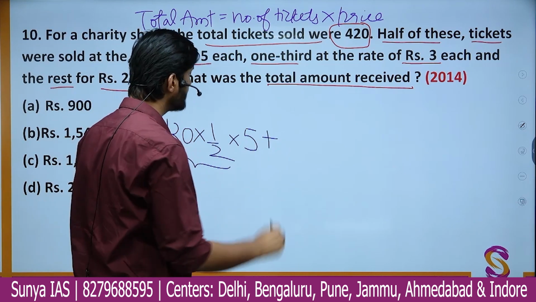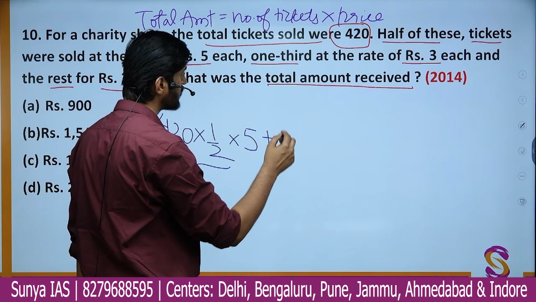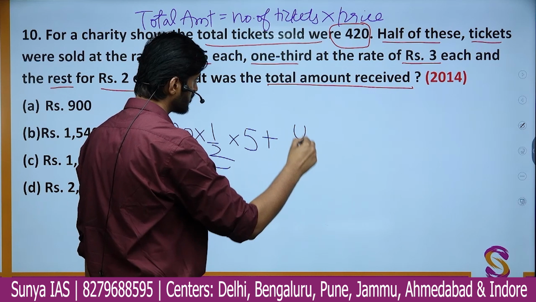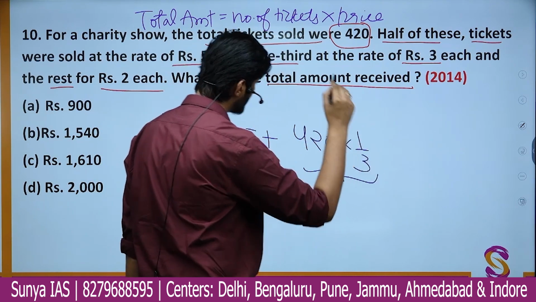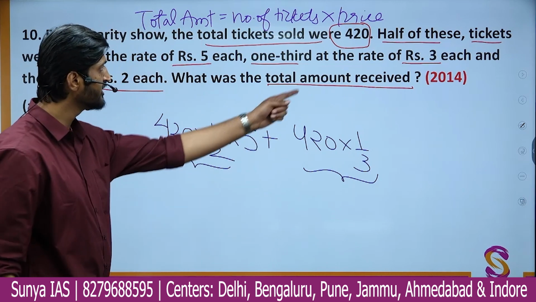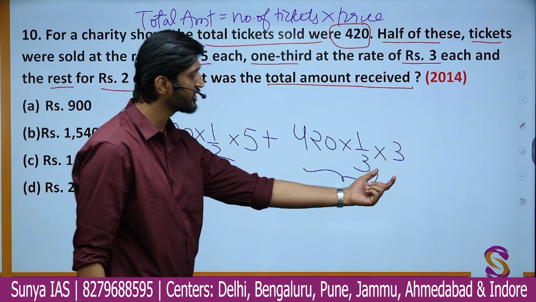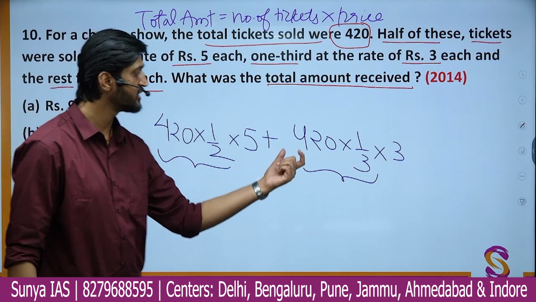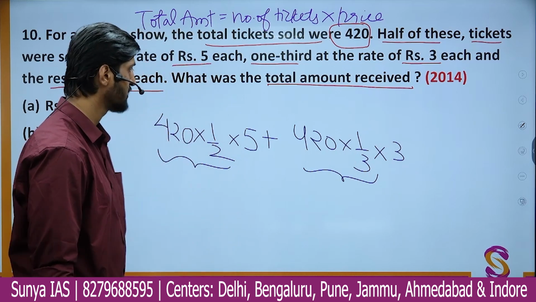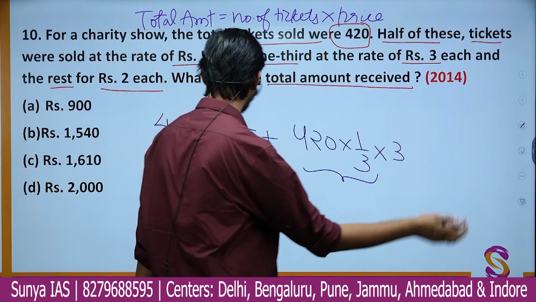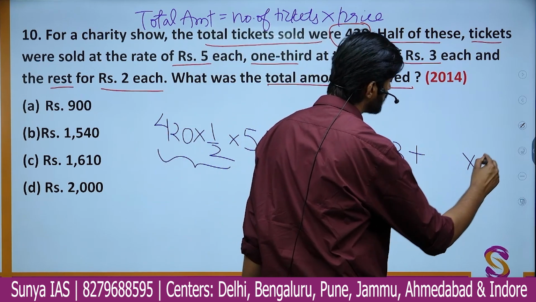Further, you are selling the remaining tickets. So how much are the remaining tickets? They are 1/3. So 420 into 1/3. These are the number of tickets, and you are selling them at the rate of rupees 3 each. So this is the price or the amount you are receiving by selling 1/3 of the tickets at the price of 3 rupees. Now you are selling the remaining tickets at the price of 2 rupees each.